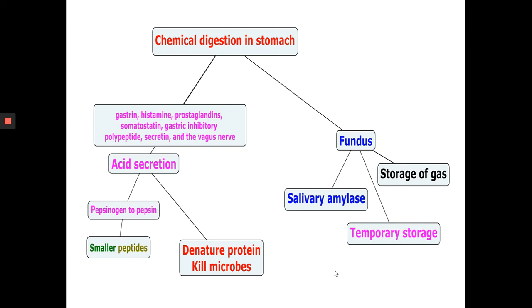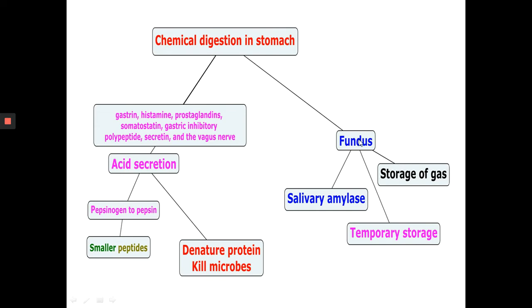Then the next part of digestion. So, the chemical digestion in the stomach: gastrin, histamine, prostaglandins, somatostatin, gastric inhibitory polypeptide, secretin, and the vagus nerve induce acid secretion. Then pepsinogen, an inactive enzyme, is converted to pepsin, and pepsin breaks proteins into smaller peptides. This acid also denatures protein and kills microbes. This denatured protein can be easily digested in the intestine, the duodenum.